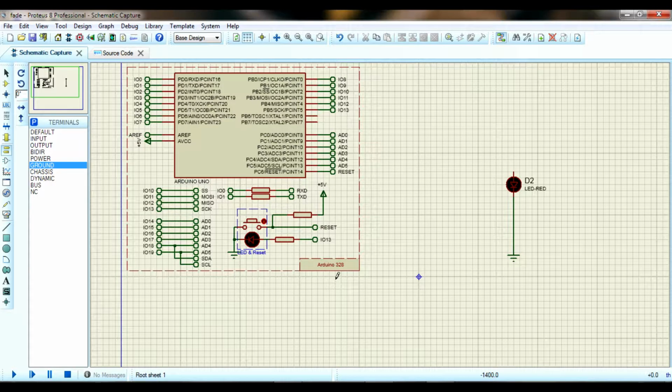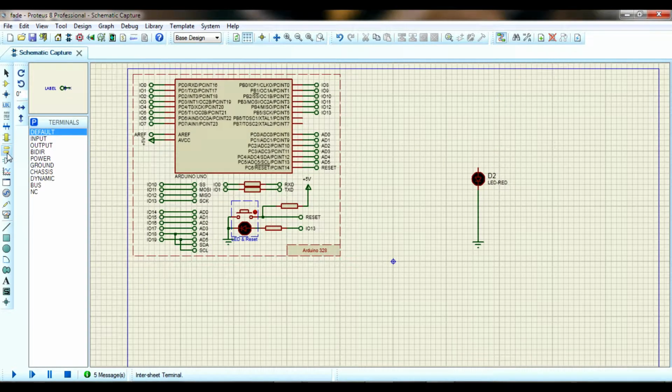Now if you want to use any of these pins, these input outputs, that is digital pins and analog pins in the Arduino Uno, here this is the input output connection, so you cannot directly connect to this thing. So what I am going to do is go to terminals mode.